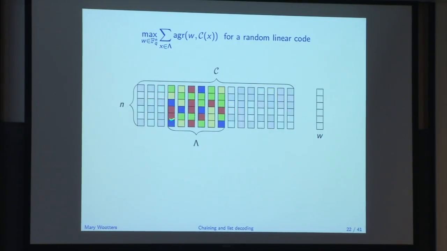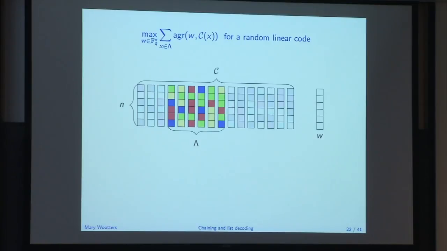Okay, and so now let's think about what this quantity is. So let's fix some lambda. So here's some set lambda. It's a subset of my code of size L plus 1. And I want not all of these vectors to live in any ball. And what is the maximum over W of the sum of the agreements? Well, it turns out the W that maximizes this quantity is pretty easy to think about. It's just the greedy worst case one. So I'll look at this first symbol and I'll say there's two green things and there's two yellow things.